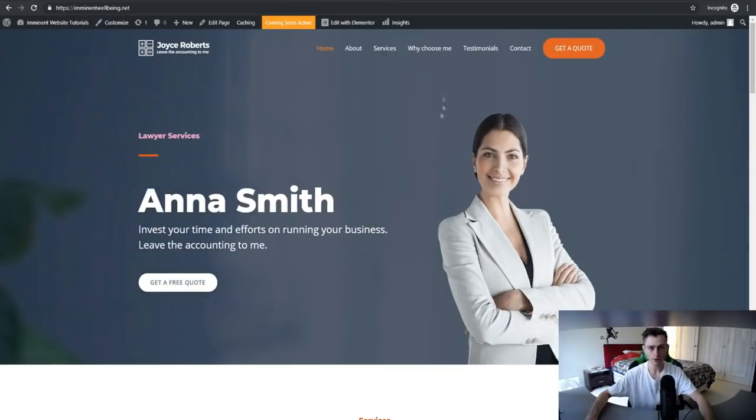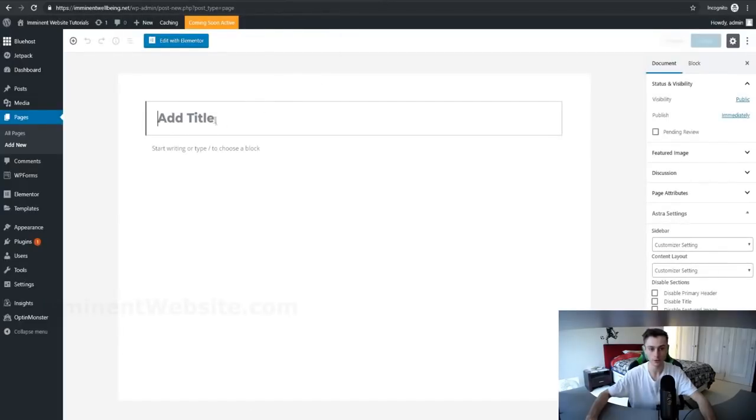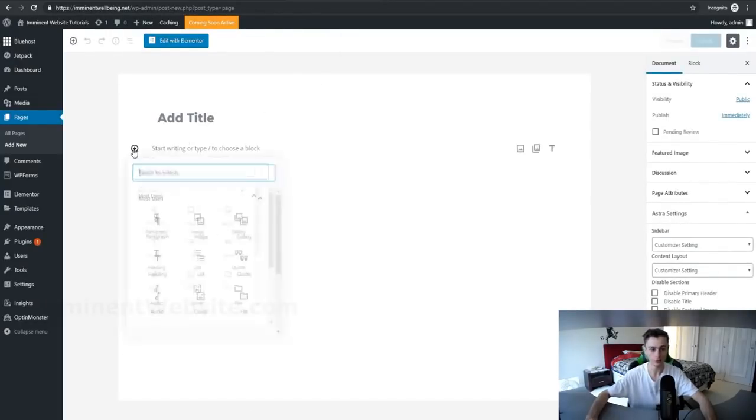So now if you're wondering how you can add a new page to your website, simply click on add new and click on page right here. And you'll be able to add a page to your website right here. So let's let this load and you'll be taken back to the WordPress dashboard where you can obviously modify all of this. My internet's a bit slow. There we go.